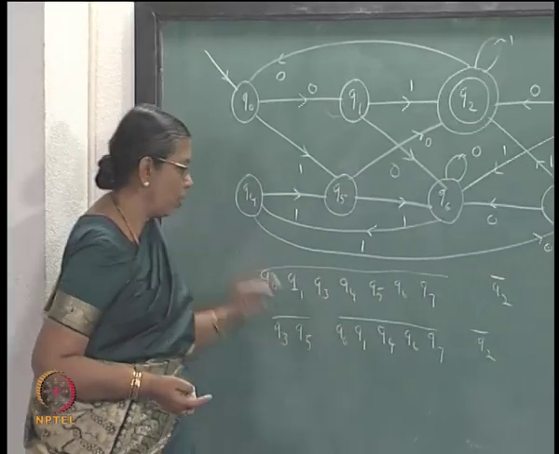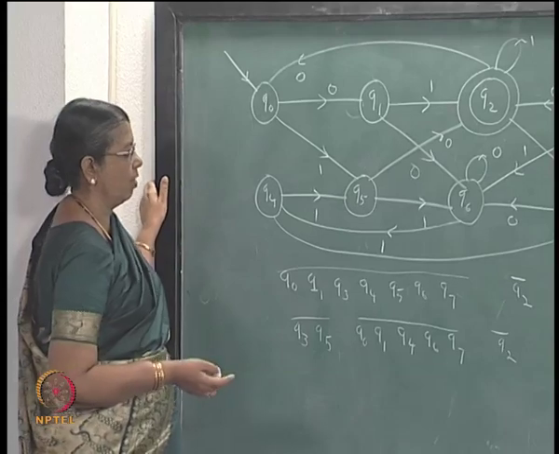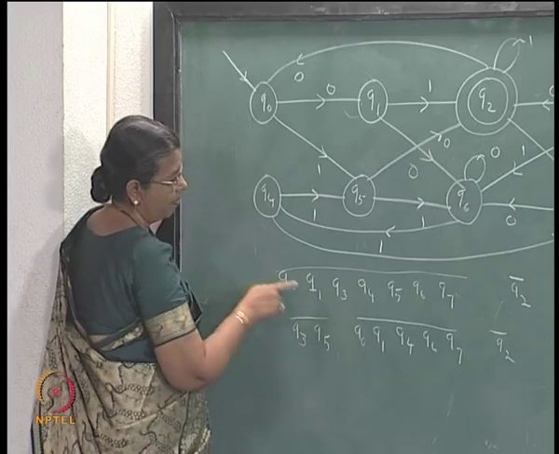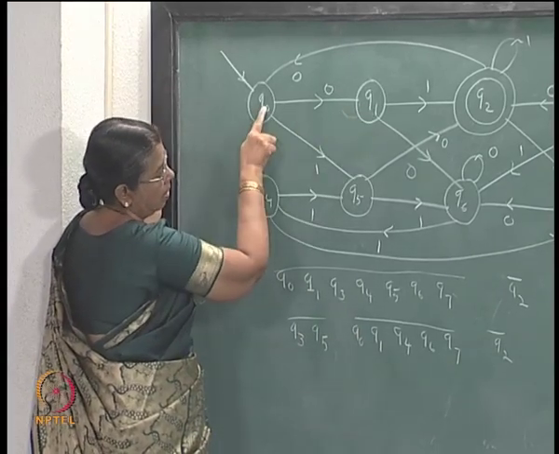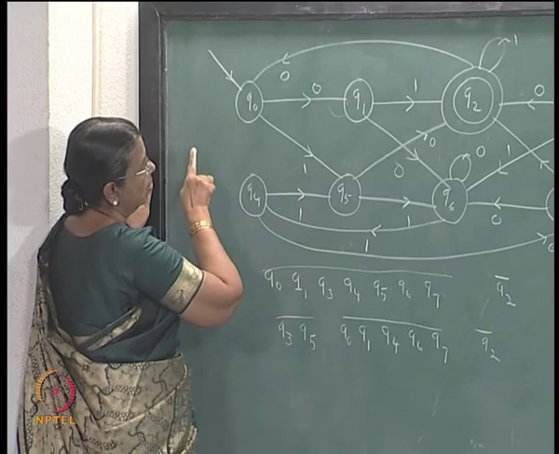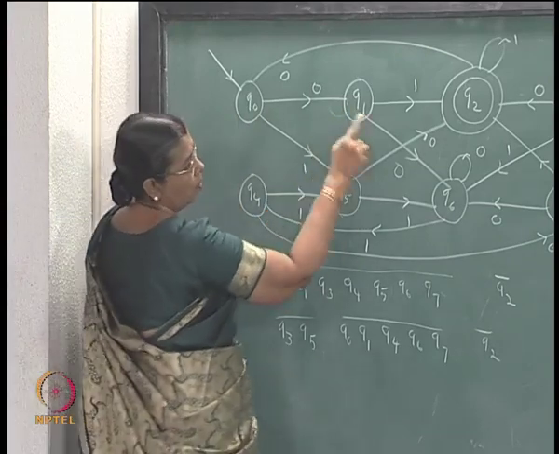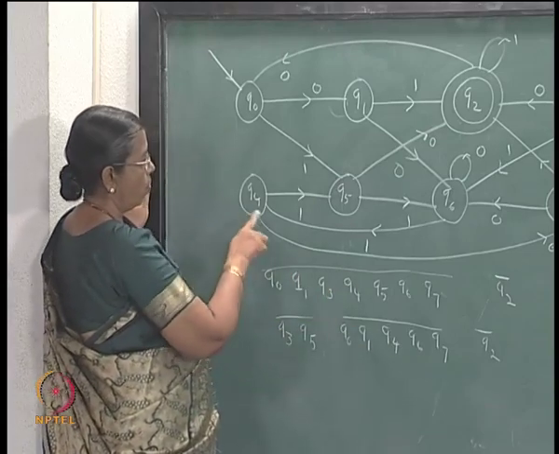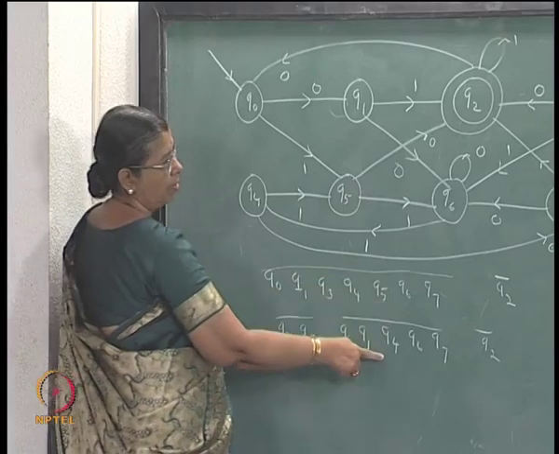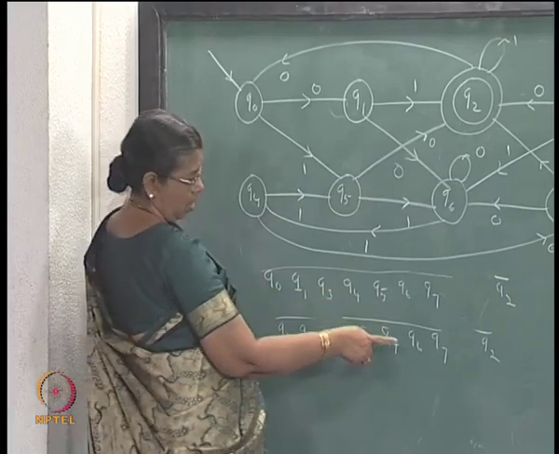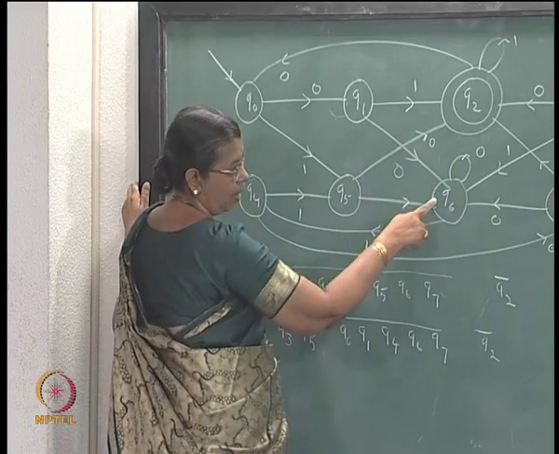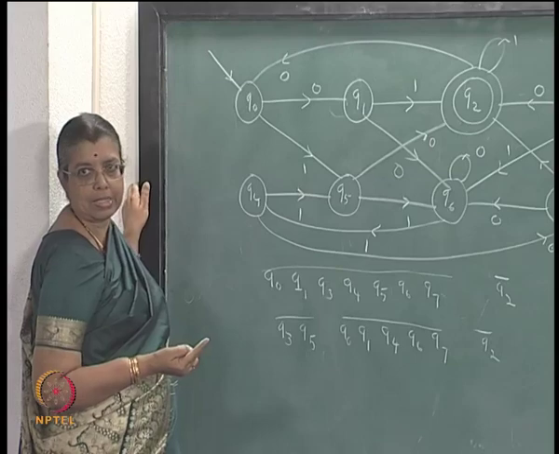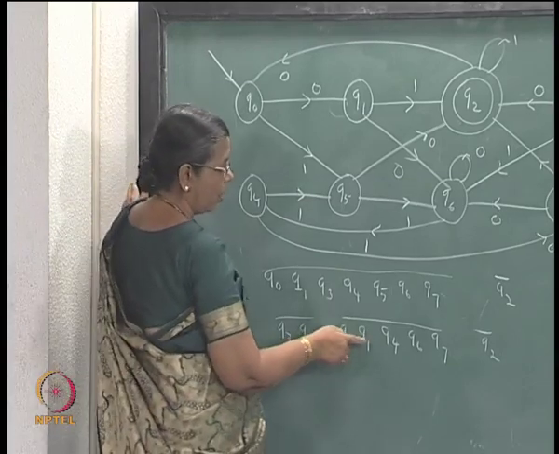Look at Q0, Q1, Q4, Q6, Q7. What are the 0 successors of them? Q1 goes to Q6, in the same block; Q4 goes to Q7, in the same block; Q6 same block, Q7 the same block. But consider the 1 successors. What are the 1 successors of Q0, Q1 and so on?